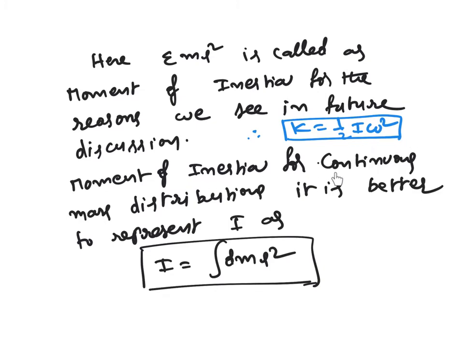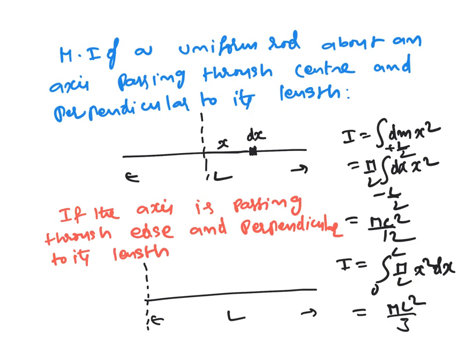And for continuous mass distributions, it is better to represent the moment of inertia as an integration instead of sigma. So we will represent I is equal to integration of dm r square. We did not write limits because we will take suitable limits according to the cases. Now let us see different examples of moment of inertia.